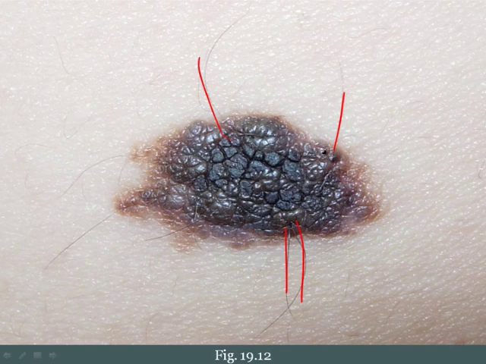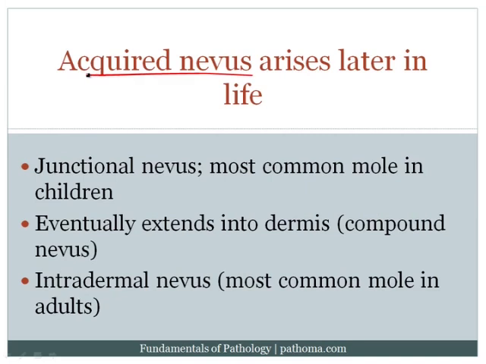Now, of course, this is a congenital nevus, but you can also get acquired nevi, and those arise later in life. And so these are the moles that we develop over time as we age. When you have a nevus arise later in life, what you need to know is that here is the epidermal-dermal junction, and this is where the melanocytes would be present. And when these melanocytes grow to produce the mole, the first thing that they're going to do is grow along the dermal-epidermal junction. And so when they grow along the dermal-epidermal junction, that is called a junctional nevus.